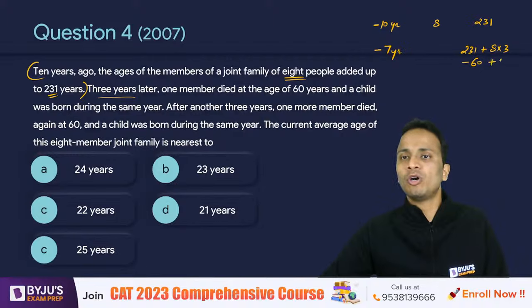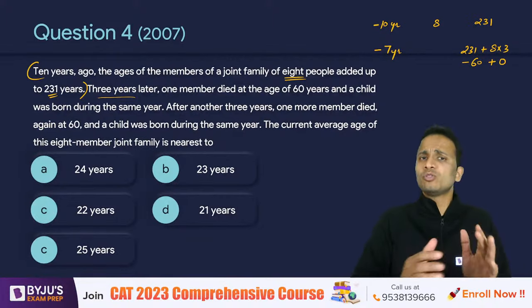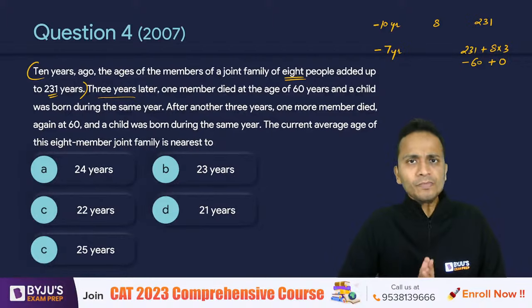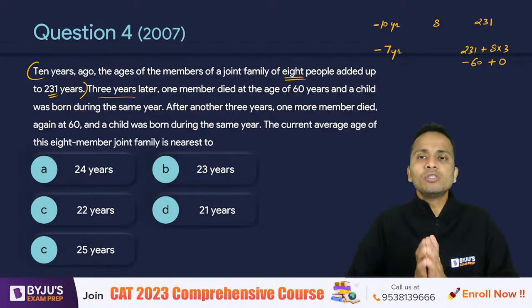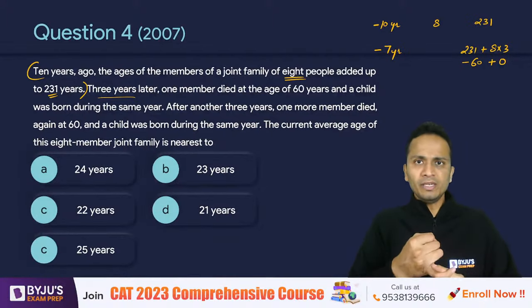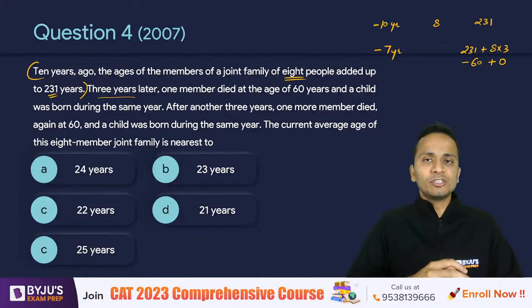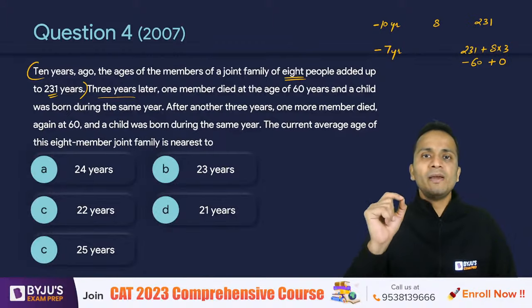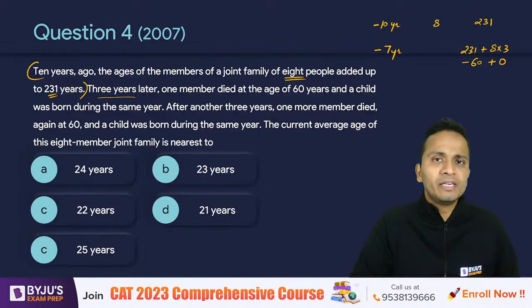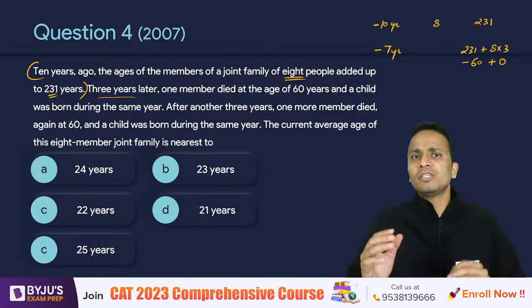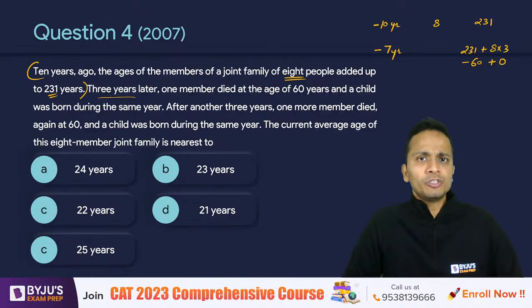So a child was born, so the baby is born, then their age will still be 0. Okay, so this will be the new sum of the ages. 231 was the sum 10 years back. Since we are talking 3 years later, every member's age will be increased by 3. There are 8 members, so the sum will increase by 8 into 3.